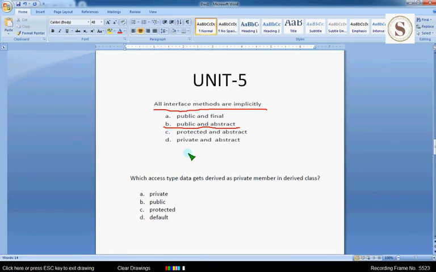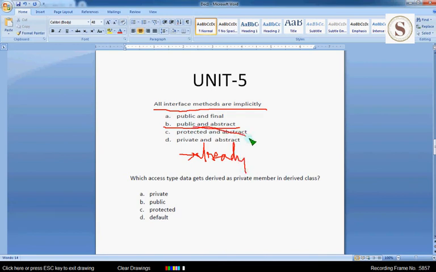Generally, we need not write it explicitly, as all interface methods are public and abstract, because they are already public and abstract.